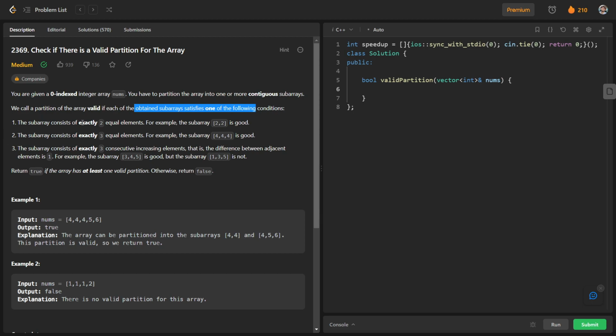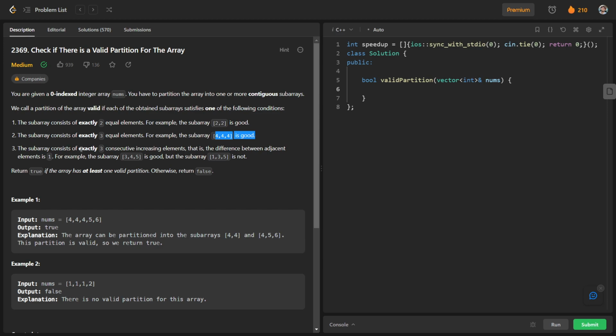So the conditions are: the subarray consists of exactly two equal elements. So this is our first condition, that you can see that 2, 2 is good, because it has exactly two equal elements. And we can have exactly three equal elements, that is, you can see that 4, 4, 4 is again good.